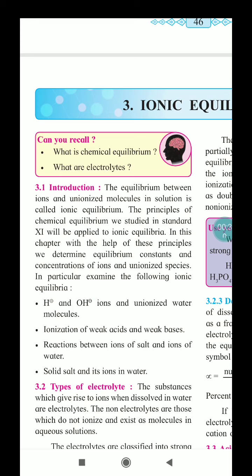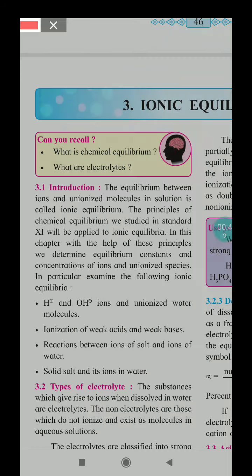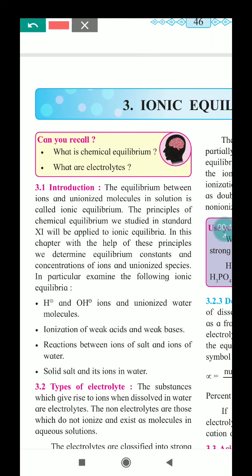Ionic equilibrium is an equilibrium between ions and unionized molecules in the solution, which is called ionic equilibrium. Again I repeat, equilibrium between ions and unionized molecules in the solution is called ionic equilibrium.